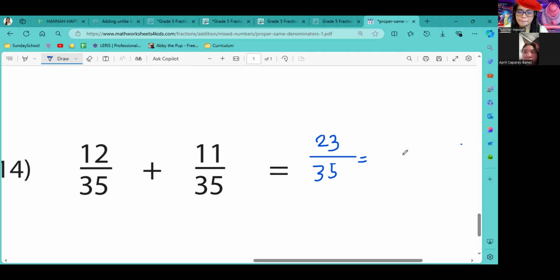So 4. If it cannot be divided by 2, that means no more even numbers. 2, 4, 6, 8, no more. This is actually your final answer na.